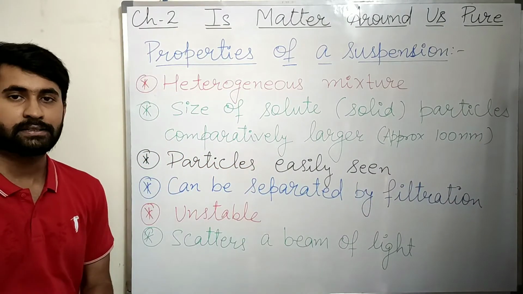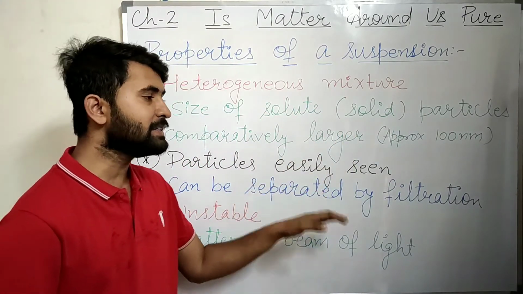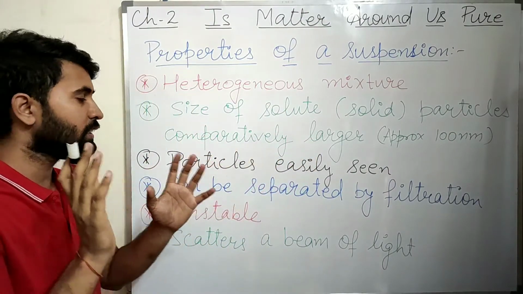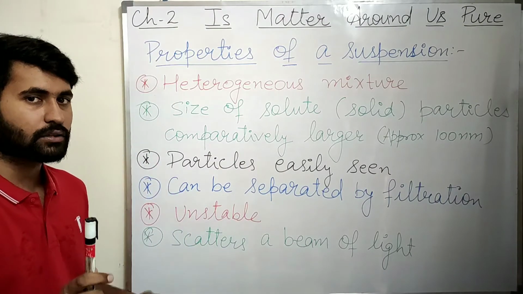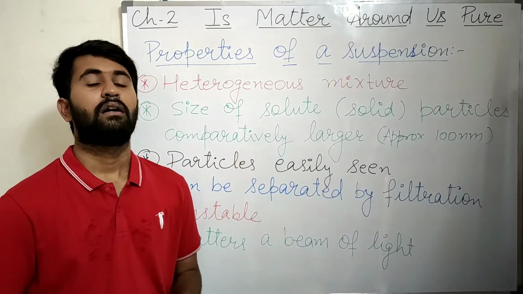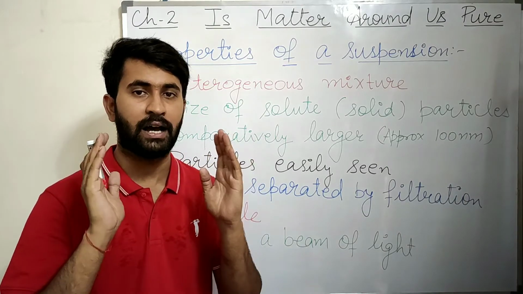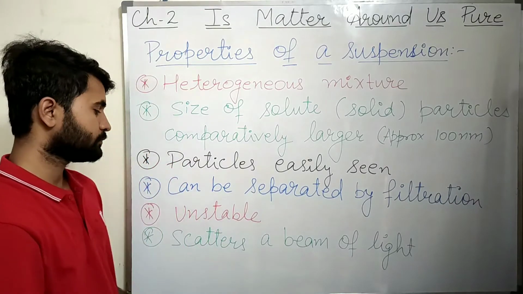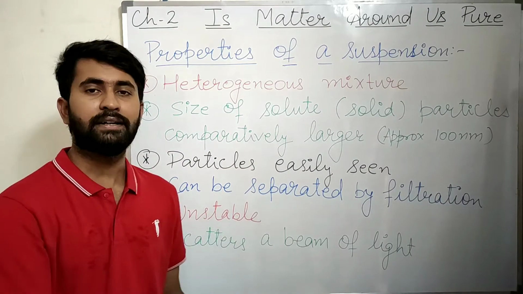Next property is, the particles of a suspension can be easily seen because they are larger in size. Next property, the particles of a suspension can be separated by filtration. Why they can be separated by filtration? Because of their large size, they do not pass through the filter paper, and the suspensions are unstable.